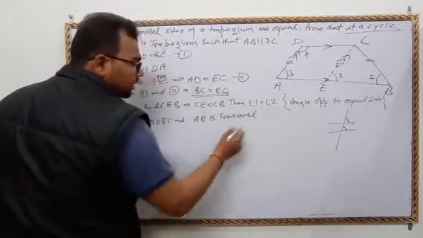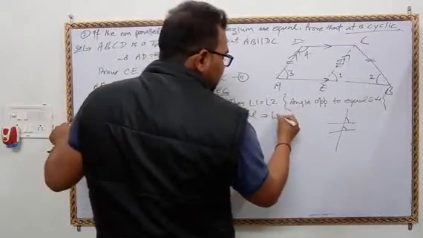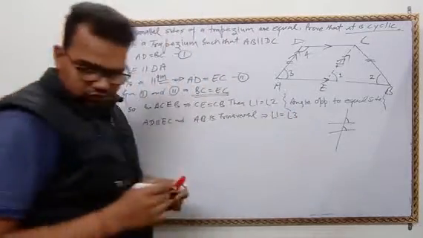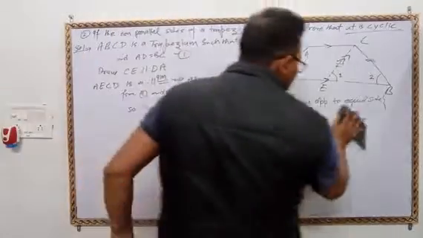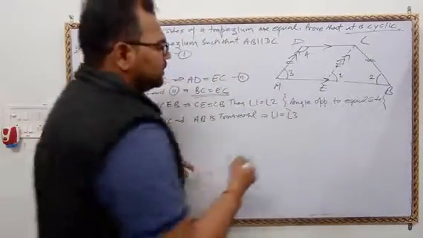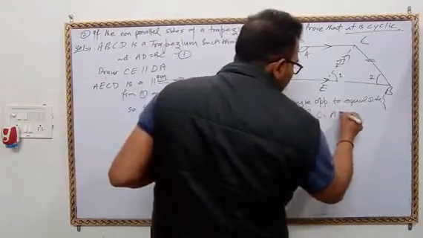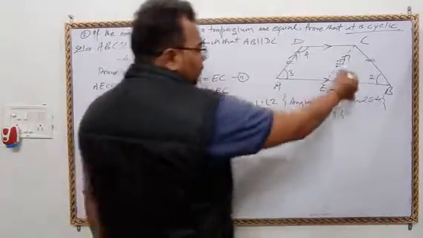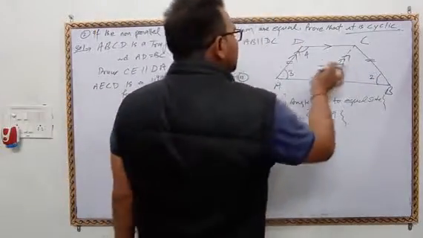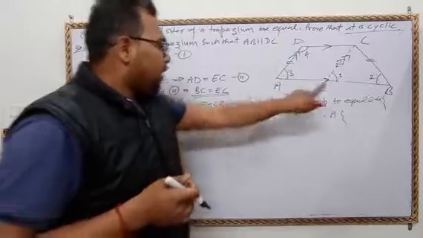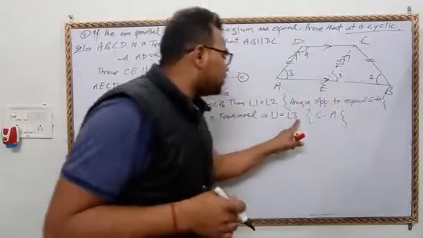So angle 1 is equal to angle 3, because they are corresponding angles. So angle 1 is equal to 2, and 1 is equal to 3.